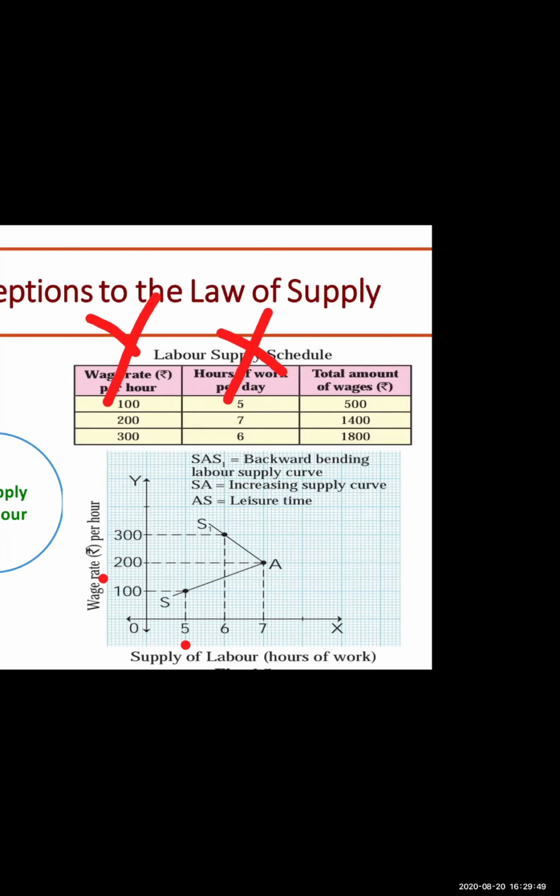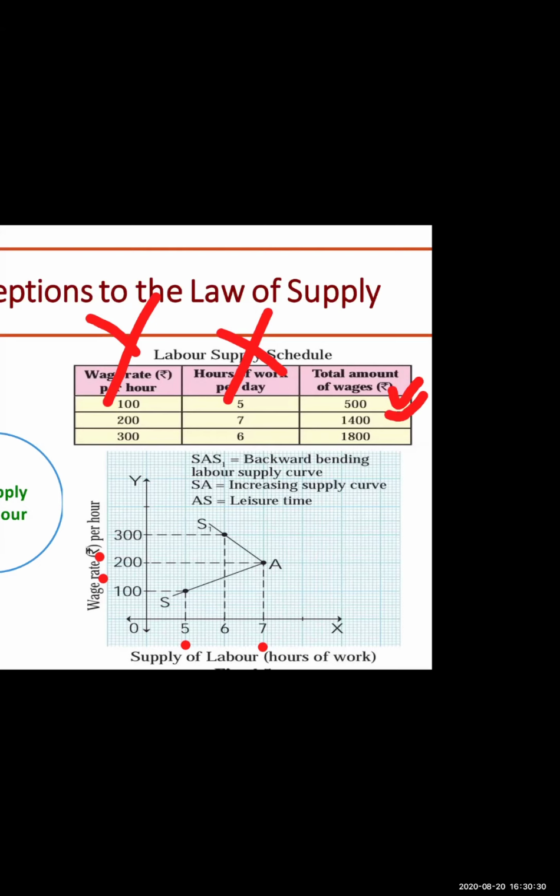When the wage rate rises from 100 to 200, hours of work will also increase from 5 to 7. See the diagram, 5 to 7 hours. And the total amount of wage would also rise from 500 to 1,400 rupees. At this point, labor enjoys the highest amount. If you compare this, the labor is enjoying work for 7 hours.